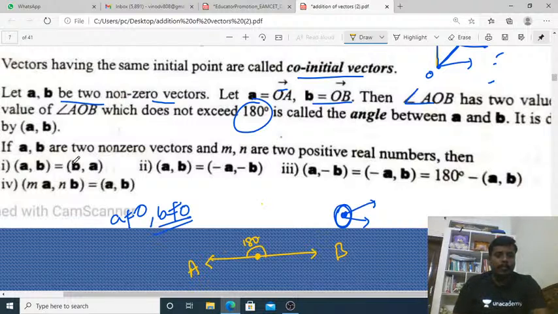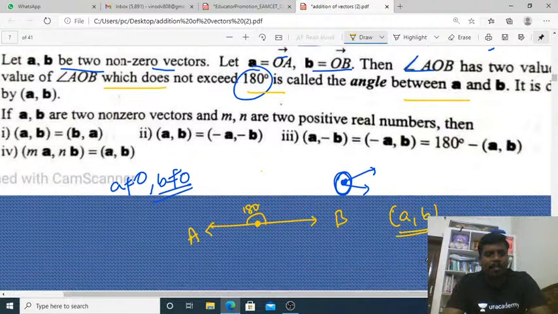Co-initial vectors. Angle AOB which does not exceed 180 degrees is called the angle between A and B, and it is denoted by A comma B. You can just write it as an ordered pair, A comma B.